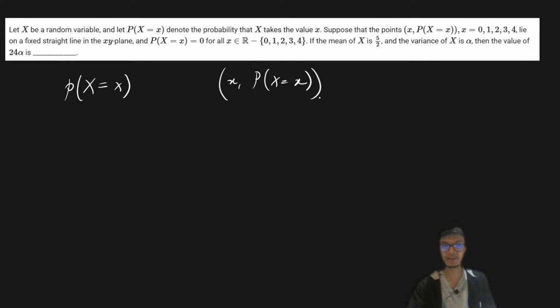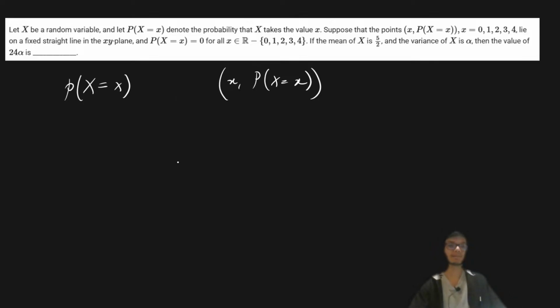So it's about probability distribution, and it says that x is a random variable, and we have the probability of x equals small x, the probability of the random variable taking a value x. Let's suppose the points (x, P(X = x)) are fixed on a straight line in the xy plane.